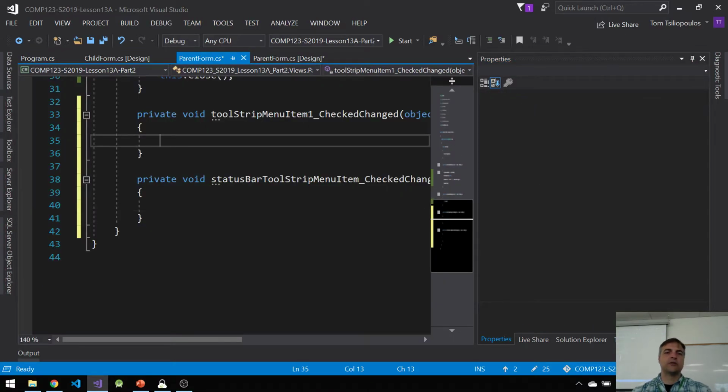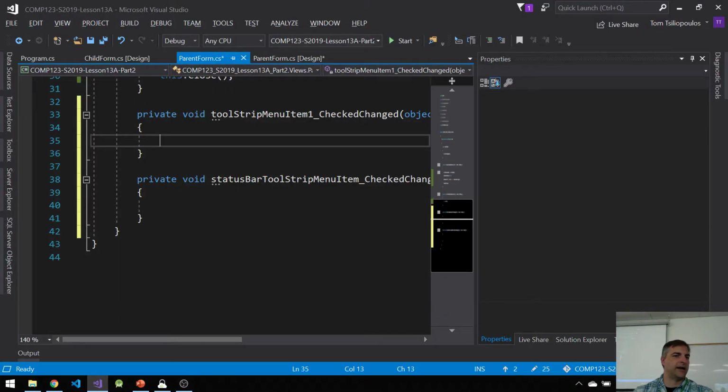And what I want to say is when the tool strip menu item is checked or it's changed, I want to show or hide the item. So again, this may not be the right event. What do you think the event is?